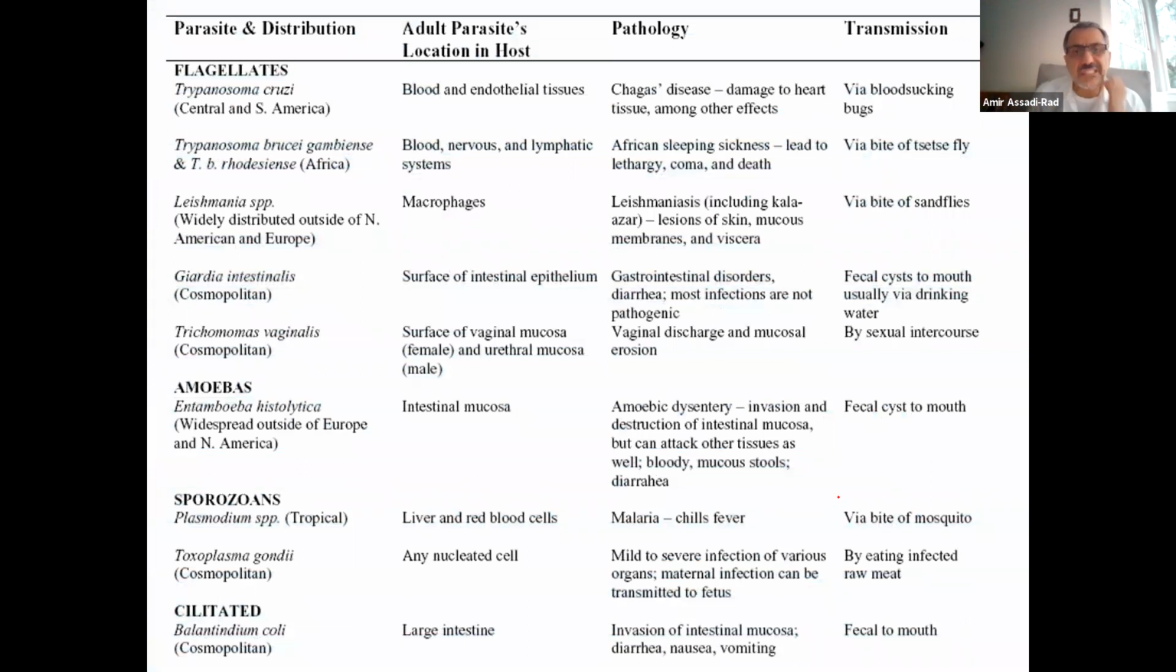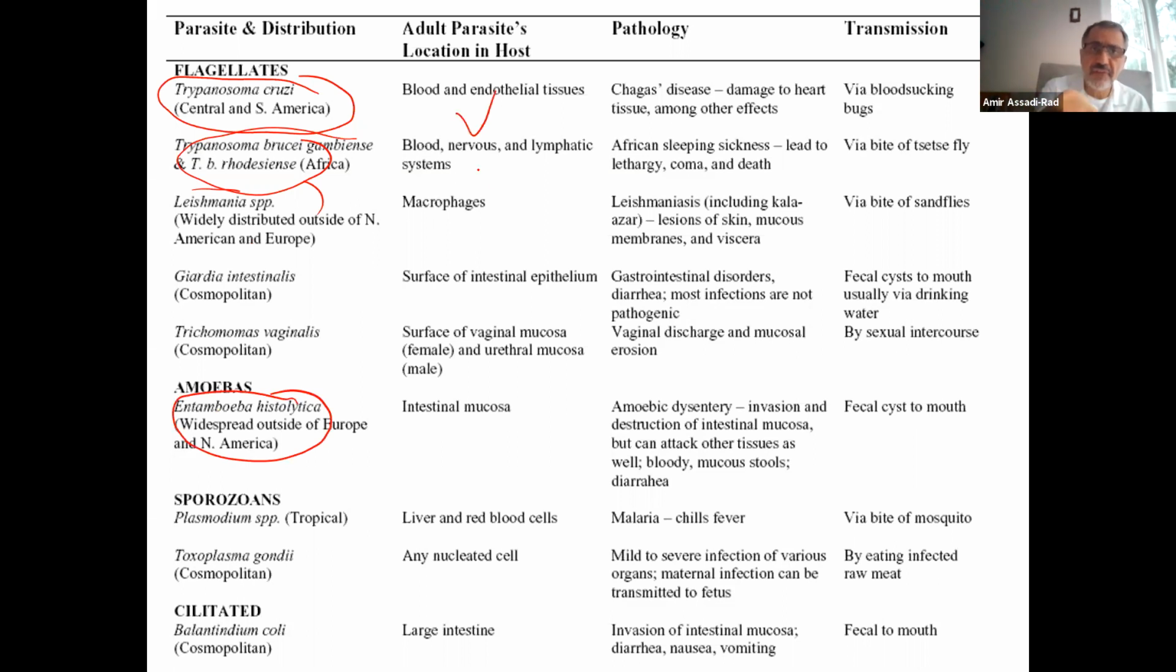Okay, this is not a complete table, but you complete it. It has the name of the organisms: Trypanosoma cruzi, Trypanosoma brucei, Leishmania, Giardia, Trichomonas vaginalis, and amoeboid one, Entamoeba histolytica. And then sporozoans, do not go, that's an old name, sporozoans, Plasmodium, Toxoplasma gondii, and ciliated one, Balantidium coli. Most all of these, you have picture of them, except you have microscopic slide of them, except Entamoeba histolytica, you have Entamoeba coli in the lab.